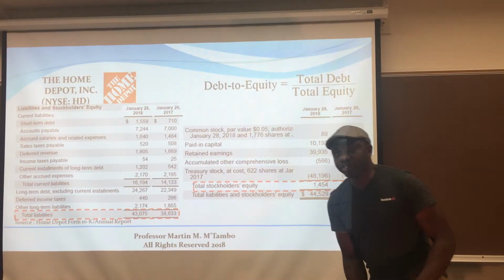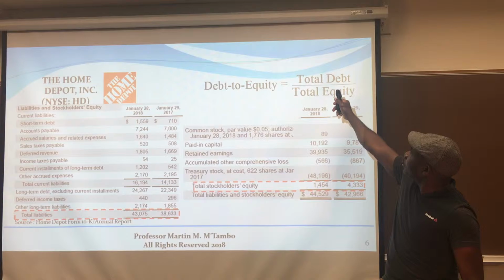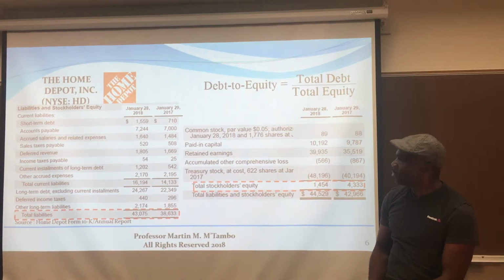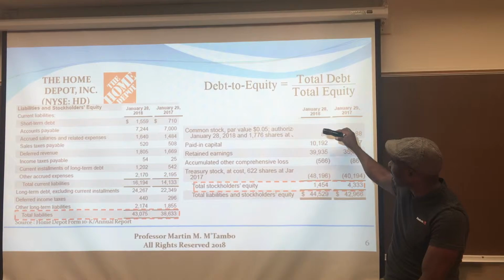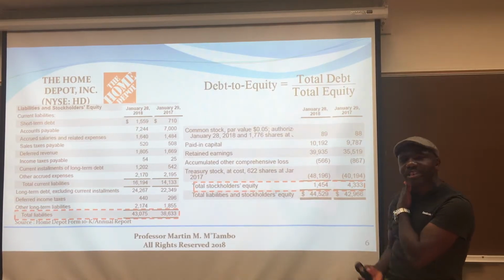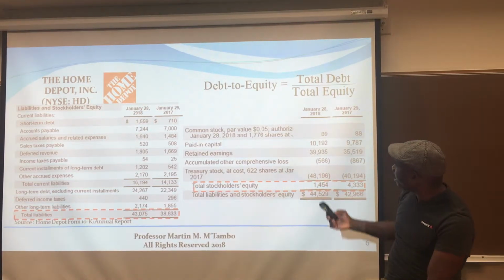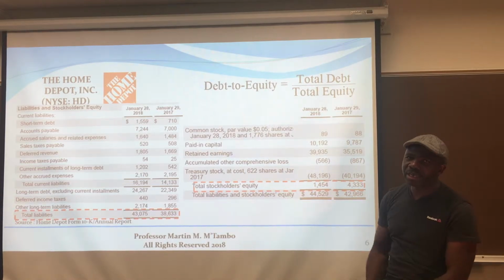The debt to equity ratio. We're comparing total liabilities of a company to the stockholders' equity. What is stockholders' equity? Stockholders' equity comprises the common stock, any additional capital that the investors have put in the company. Retained earnings are part of stockholders' equity.